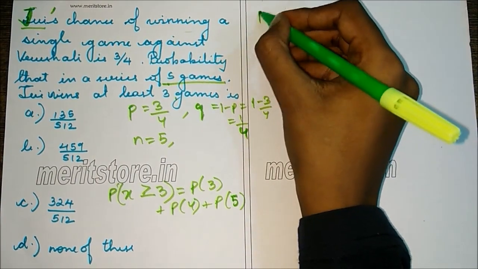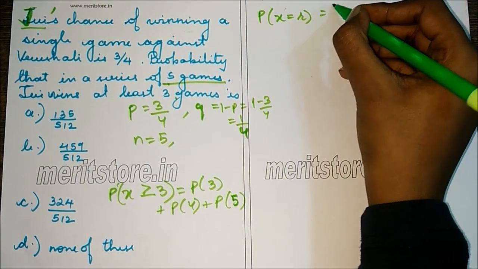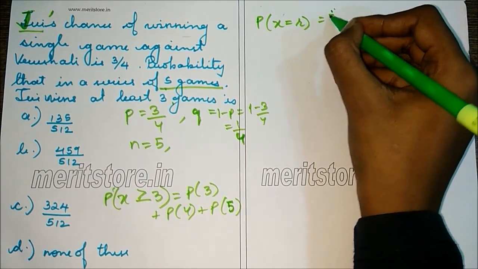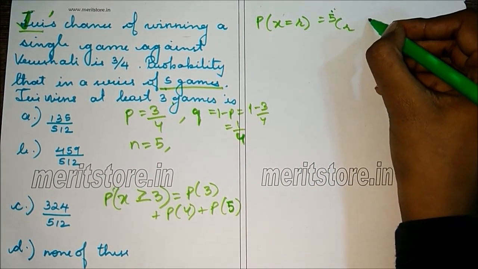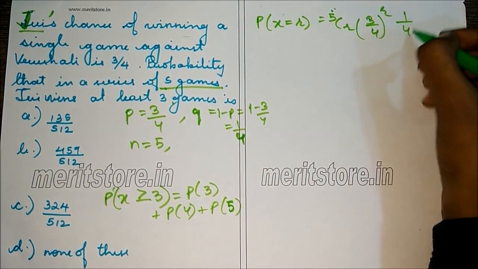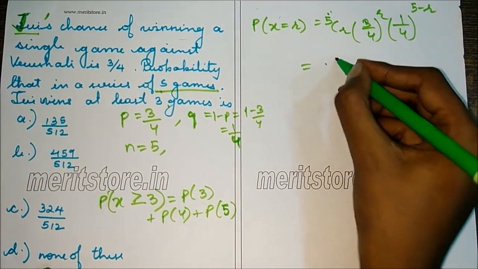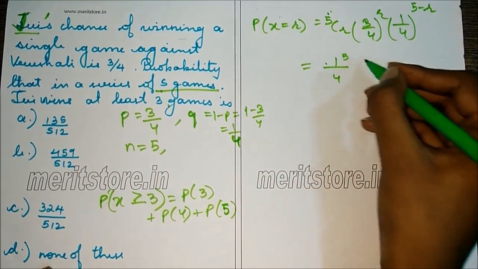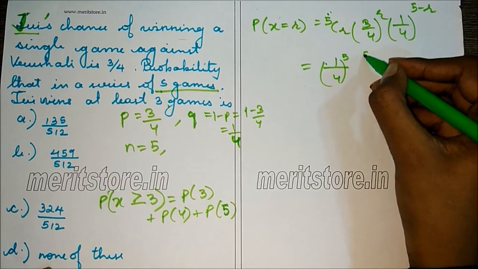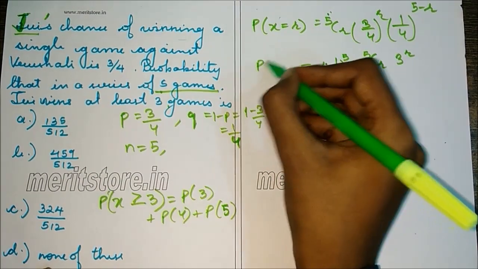So the general probability expression is P of X equals R, where N in this case is 5. So 5CR, P is 3 by 4, so 3 by 4 raised to R, Q, that is 1 by 4, raised to 5 minus R. This is 1 by 4 raised to 5, 5CR, 3 raised to R. So this is the general form.